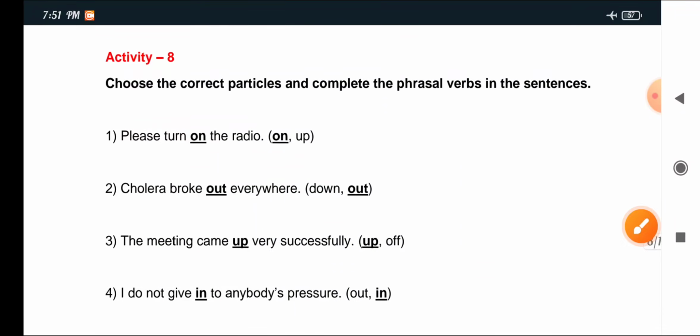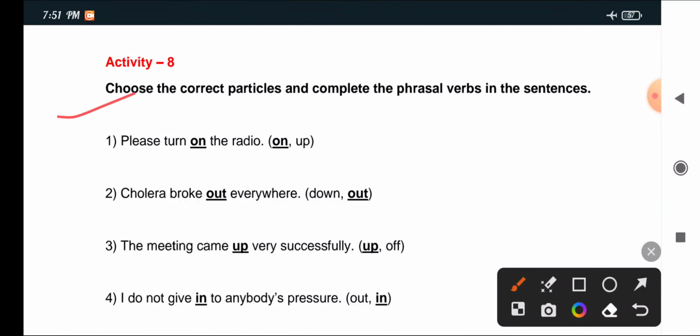Activity 8: choose the correct particles and complete the phrasal verbs in the sentences. 1. Please turn dash the radio. On or off? The answer is on. Please turn on the radio. 2. Cholera broke dash everywhere. Down or out? The answer is out. Cholera broke out everywhere.